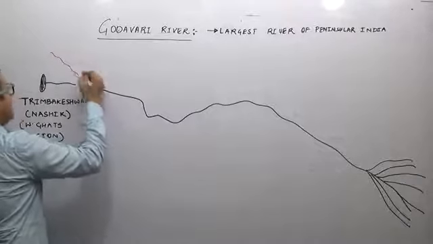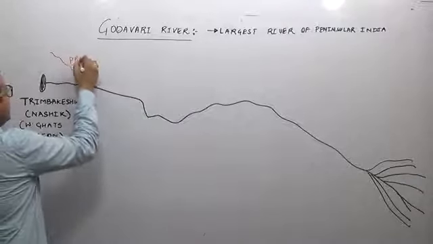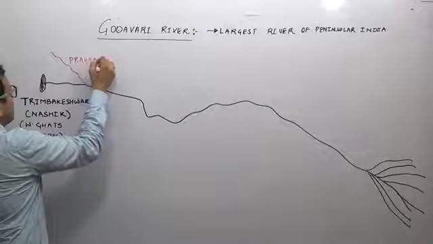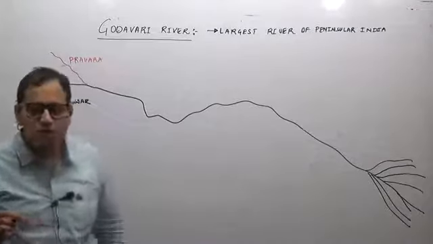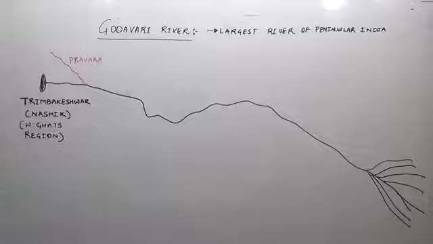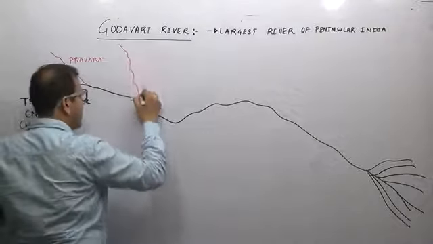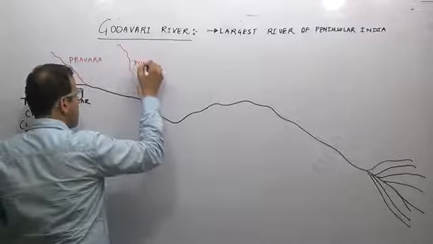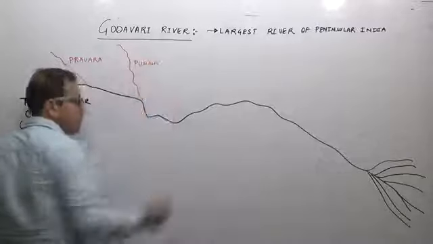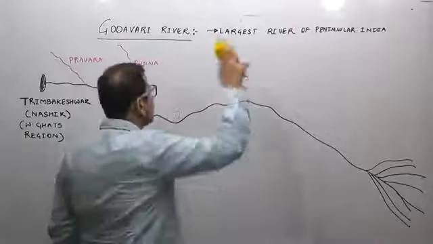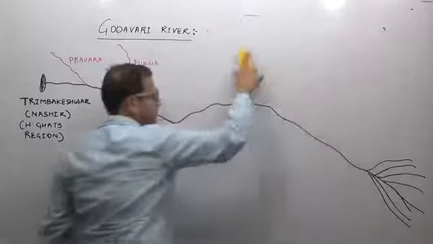It is a smaller river in Maharashtra. After that, the important tributary of river Godavari is Purna.